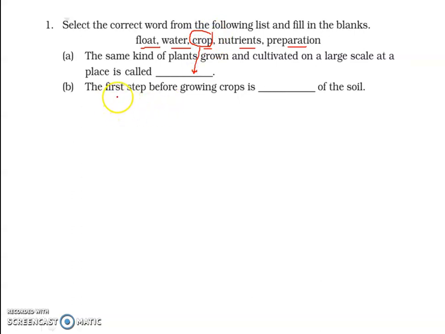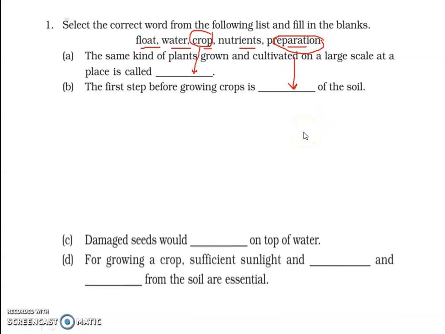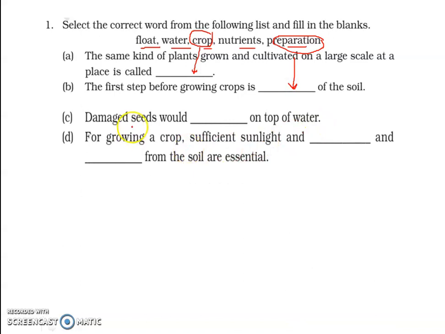Second, the first step before growing crop is preparation of the soil. First we have to prepare the soil. Now the third one: damaged seeds would dash on top of water, that is float. Actually the density of damaged seed is very small, that's why these seeds float on top of the water.